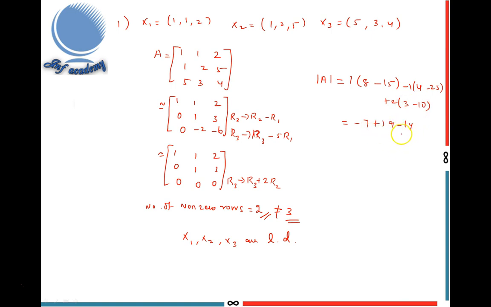So minus 7 plus 21 minus 14. Sorry, this is 21. So 21 minus 21 is 0. Finally, I got determinant A equal to 0. So x1, x2, x3 are linearly dependent. Suppose you get determinant A not equal to 0, then x1, x2, x3 are linearly independent. This is the procedure to check whether a set of vectors is linearly independent or linearly dependent.